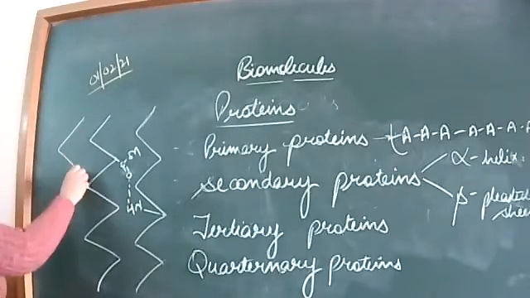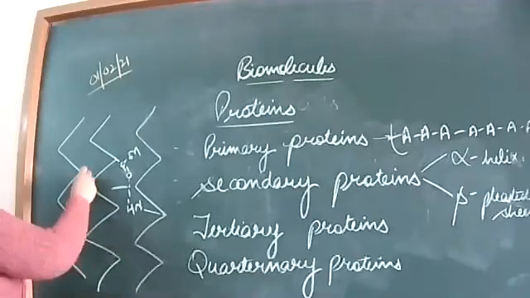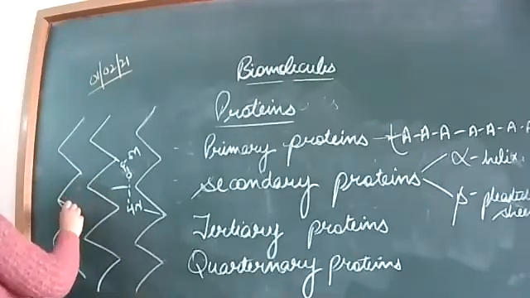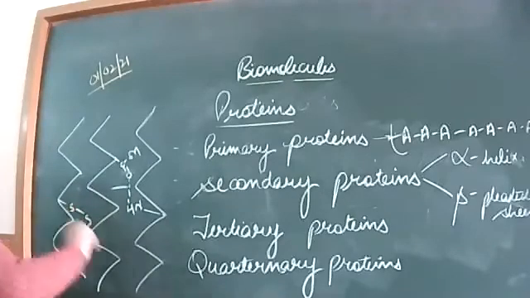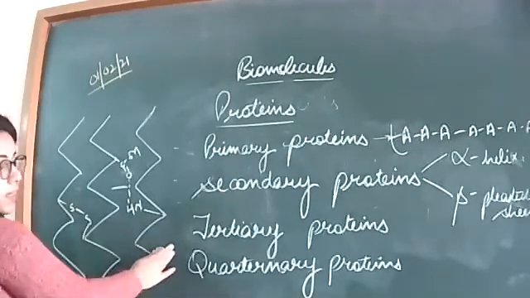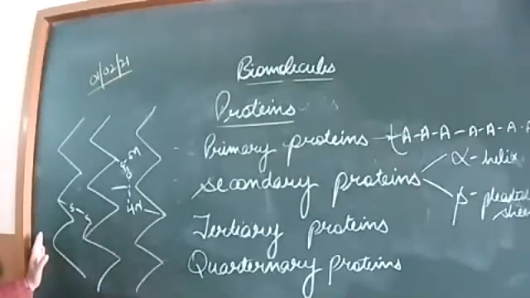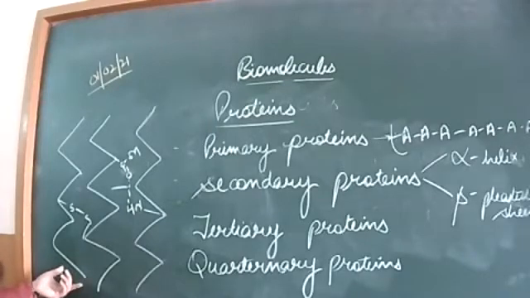For example, if there are more sheets, okay. The different kinds of bonds are hydrogen bonds, covalent bonds, and disulfide bonds, because sulfur is also present in the amino acids, so they can form disulfide bridges. With the help of the different kinds of bonds, the sheet-like structure is maintained. So the different protein chains form bonds with each other to form sheet-like structures known as the beta pleated sheets.